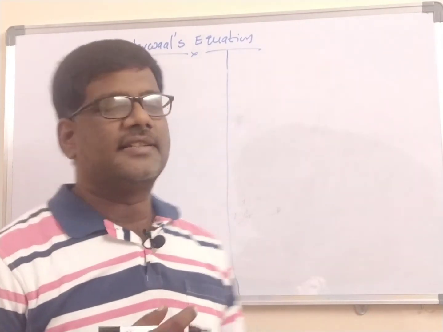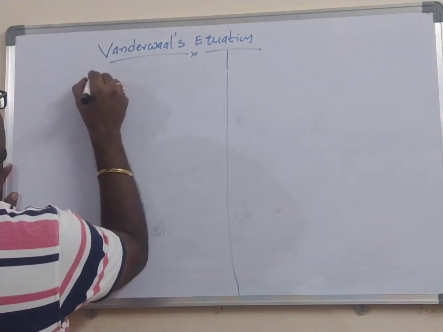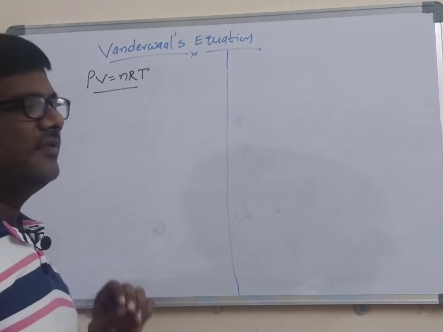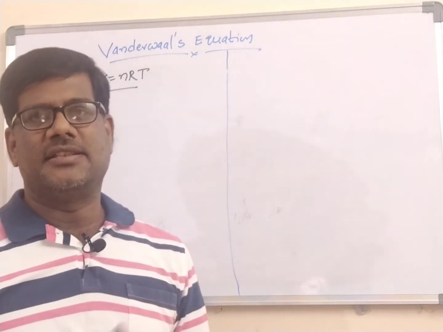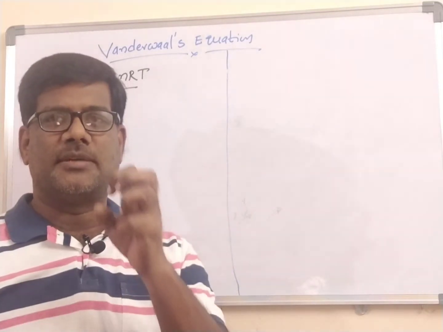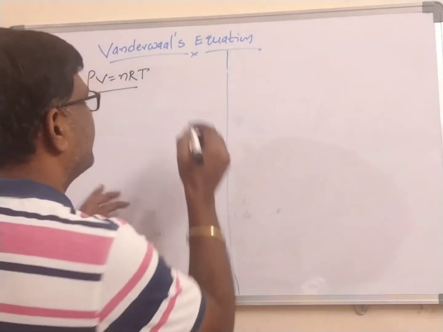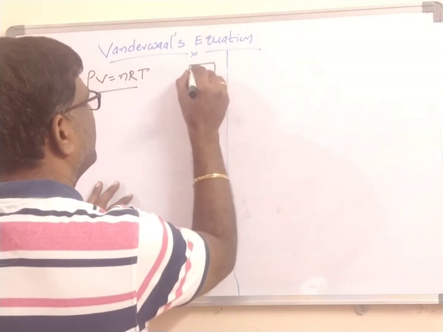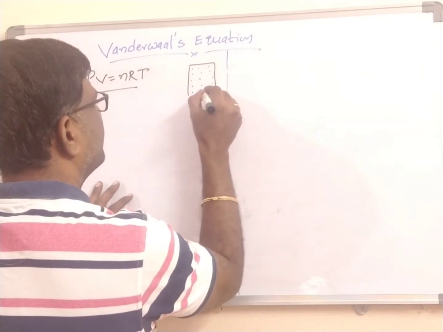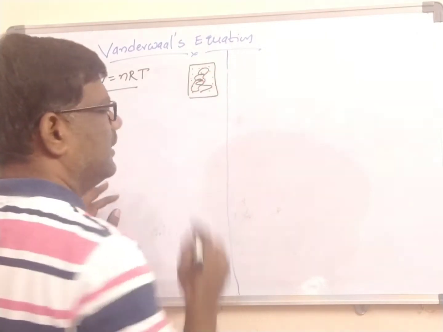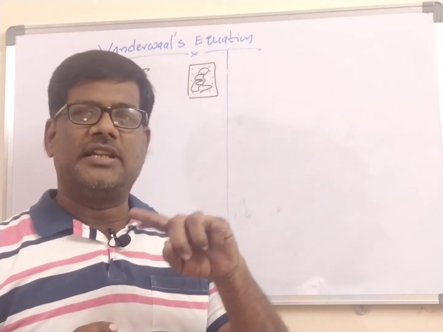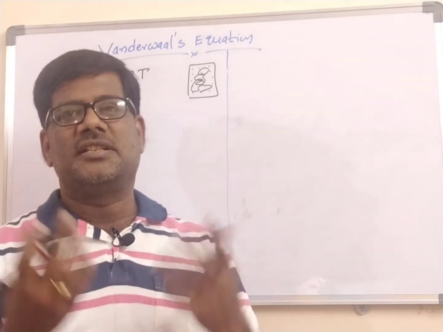If you observe the ideal gas equation, it is PV is equal to nRT. In the derivation of PV is equal to nRT, we have not considered any attractive forces and repulsive forces among the gas molecules. Already we are very familiar, gas has a large number of tiny particles. Each particle is called a molecule, and these molecules move randomly in all directions. They collide with each other and with the walls of the container. Whenever they collide with the walls of the container, pressure is produced.